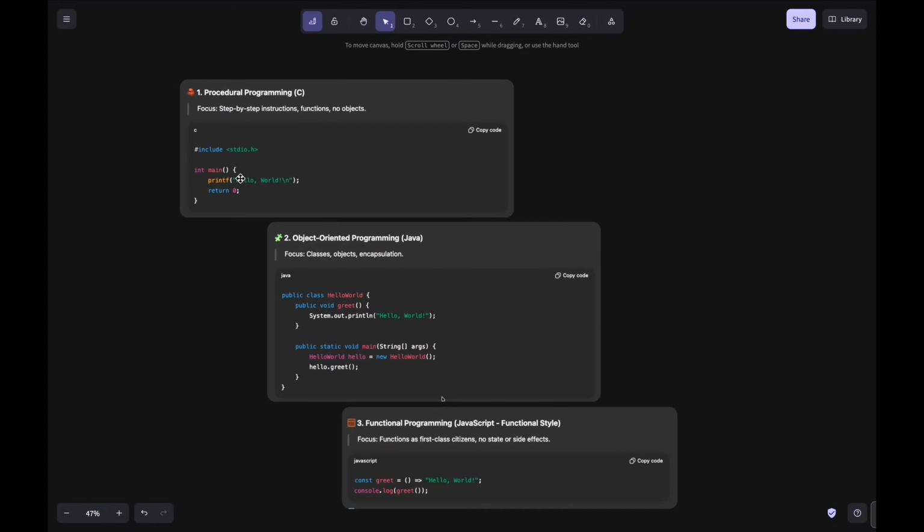Here you see a process being followed, where only steps are given to the compiler or computer. Let's suppose when you write code, the computer understands, okay, you are giving me these instructions, I need to follow only those. Now let's suppose you want to give something more structured.